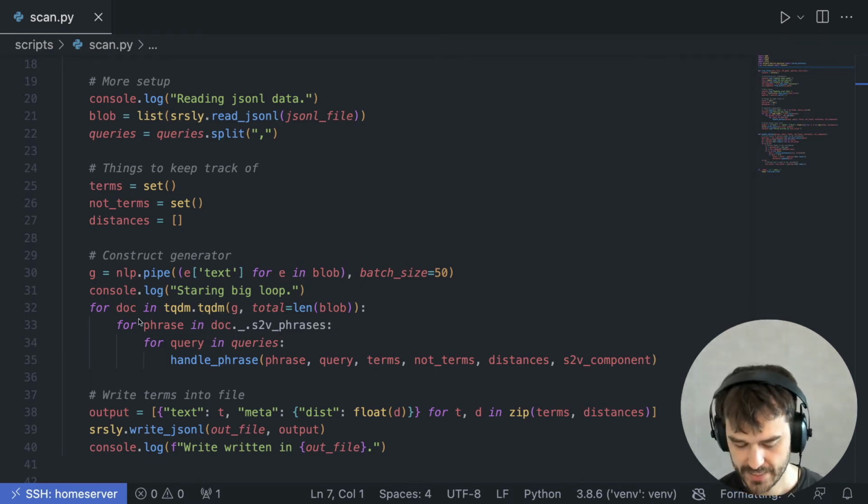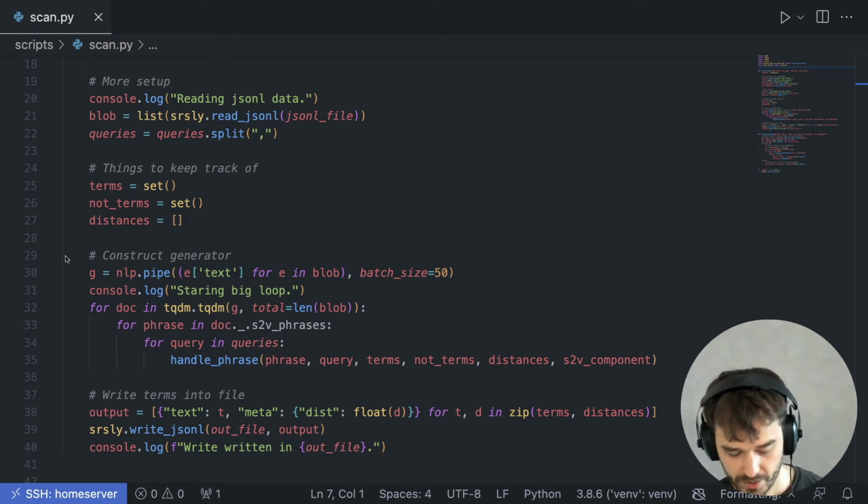And what I can then do is take every phrase in that document, and take every query from my queries list, so those are the video game names that I pass in up front. And I have this one function over here that handles all the similarity comparisons. If this function finds a match, it will then update the terms set, the not terms set, as well as the distances. But the whole reason I'm able to do this is because I'm able to use Sense2Vec together with spaCy, and it's these phrases that are being detected that are going to be very useful, because these are phrases that actually appeared in my data, and those are going to be phrases that are very interesting to annotate.